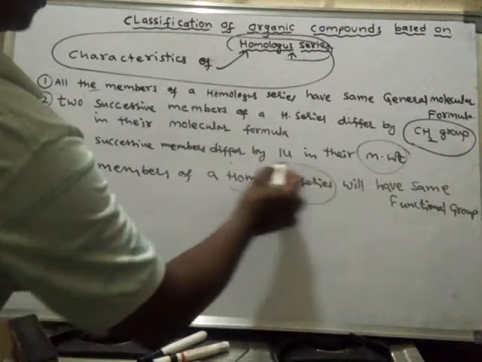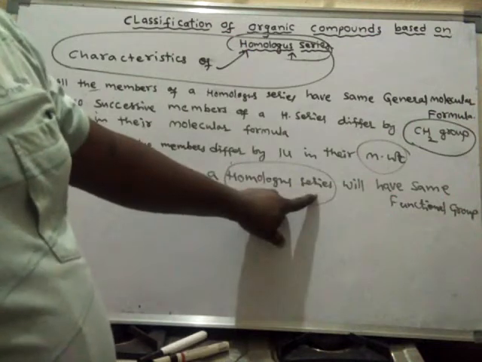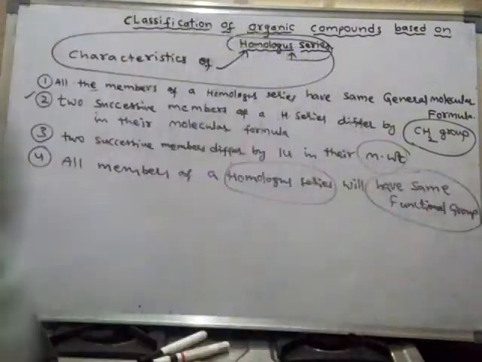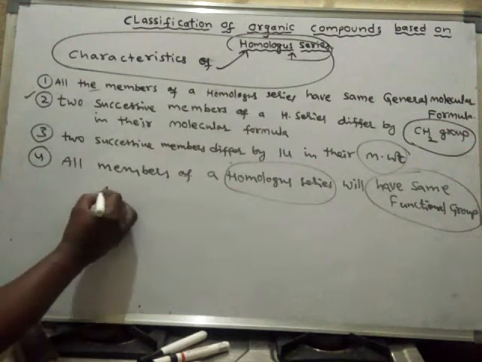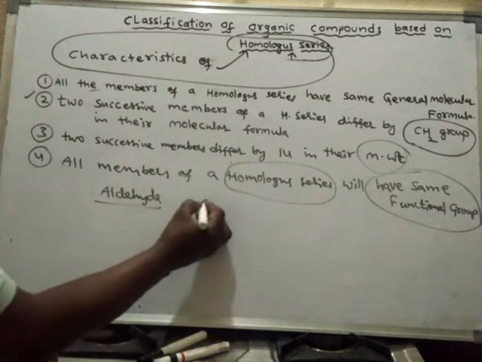Any homologous series if you take, all the members, or all the compounds, present in a particular homologous series will have the same functional group. For example, take the aldehyde homologous series. Already we know aldehyde means the CHO group.